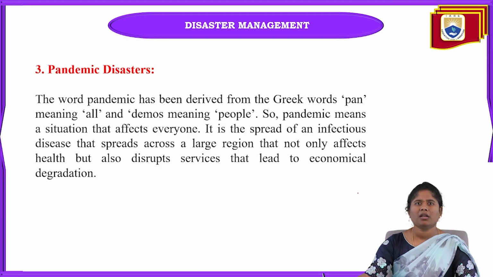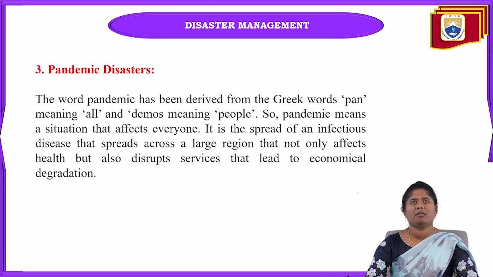And coming to the next one, that is a pandemic disaster. A pandemic is where overall people are affected by a number of diseases, a widespread of diseases.